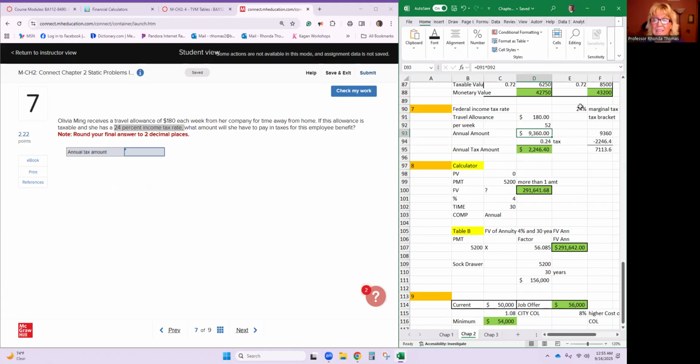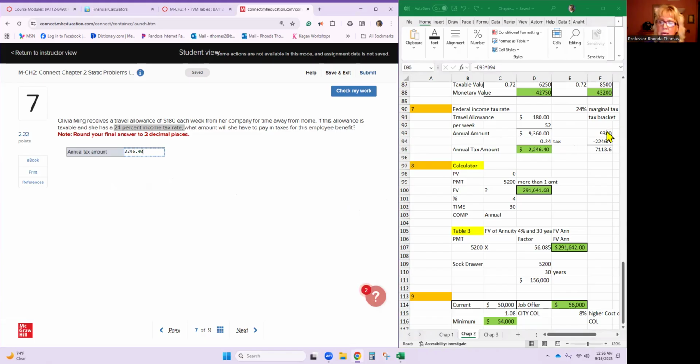If she's paying 24% on any additional earnings, then she's going to owe 24% on that 9,000. So we're going to take that times 24, .24 times the annual amount, and she's going to pay taxes of $2,246.40.